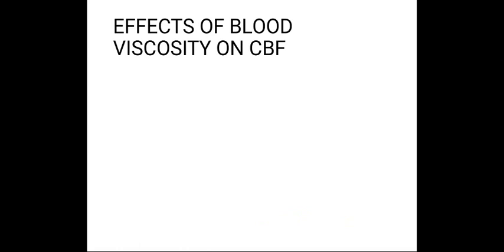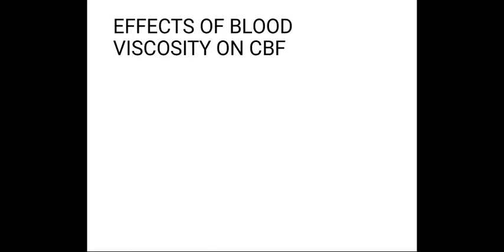Now we will see about the blood viscosity. The blood viscosity can influence the cerebral blood flow. Hematocrit is the single most important determinant of the blood viscosity. In healthy subjects, variation of hematocrit within the normal range, that is 33% to 45%, results only in modest alteration in cerebral blood flow. That means for values within 33 to 45% hematocrit, there is moderate alteration in the cerebral blood flow. Beyond this range, changes are more substantial.